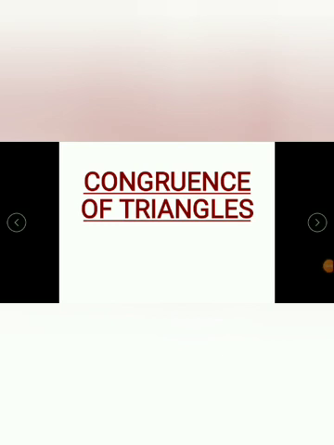Today, we can discuss congruence of triangles. When can we say two triangles are congruent? In the previous class, we discussed when two line segments and two angles are congruent. When the lengths of two line segments are equal, those two line segments are congruent.